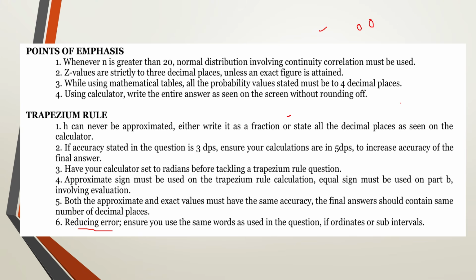Always use the words as they have been used in the question. The other answers, like increasing or rounding off to a larger number of decimal places, are not strict. But if the question has used ordinates, then you also talk about ordinates when you're talking about reducing the error, which is always part C. When they have talked about subintervals, you also use subintervals in your answer.